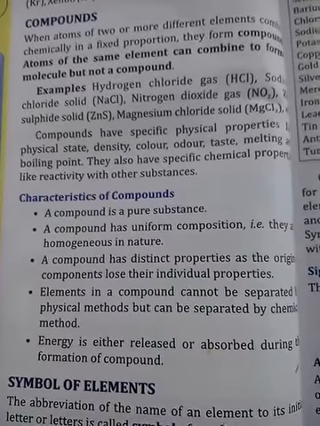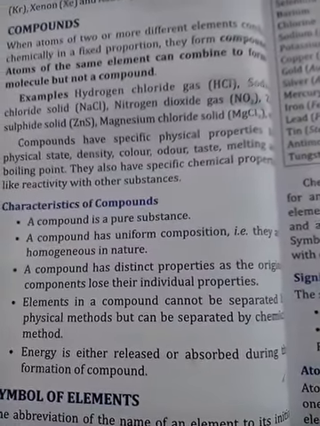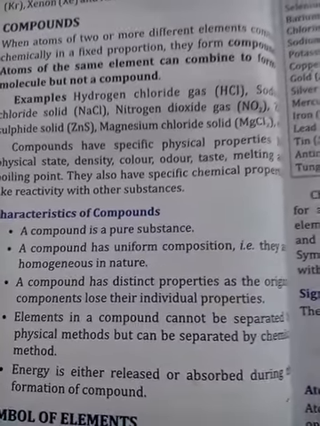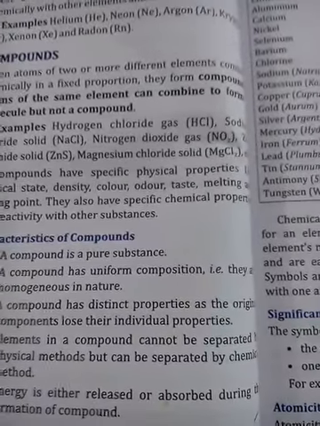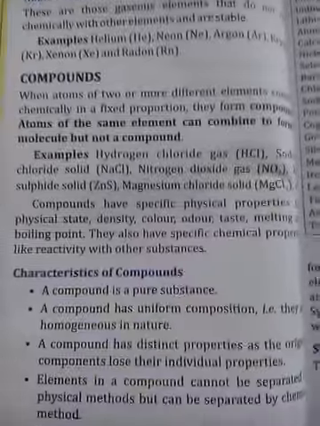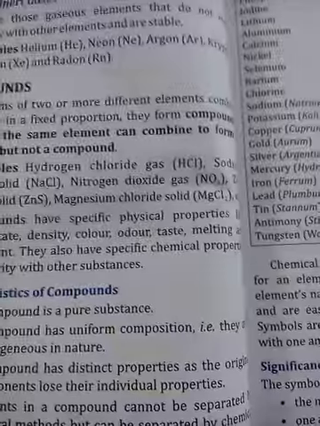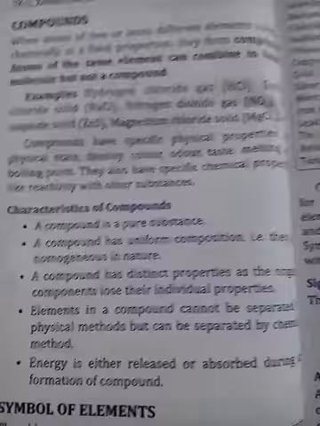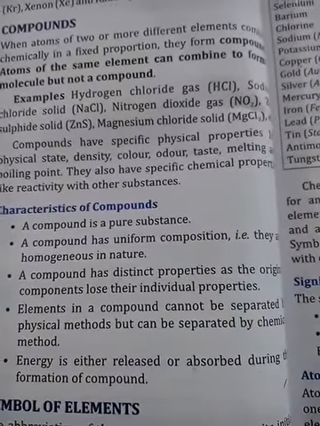Energy is either released or absorbed during the formation of a compound. Now this is interesting. Whenever a compound is formed, either energy is released, in the form of heat, light, or other forms. If it is released, we say the process is exothermic, right. If energy is absorbed in the process, it is known as endothermic. So whenever a compound forms, energy is either released or absorbed.